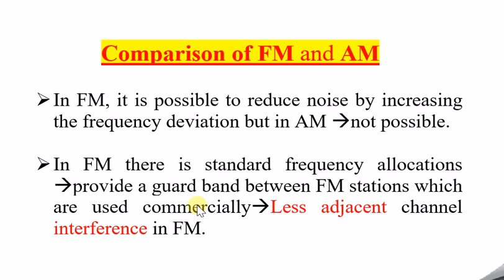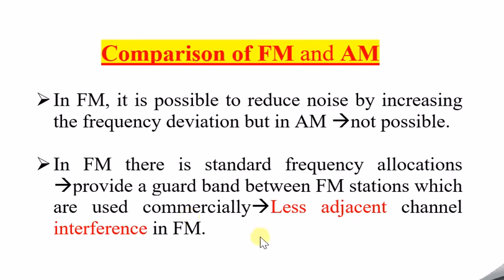That means one FM signal has some frequency, another FM signal has another frequency, and there is no interference, because there is a guard band between them. Even though they are situated nearby, there will be a guard band between the FM signals of different bands, so there won't be any interference.